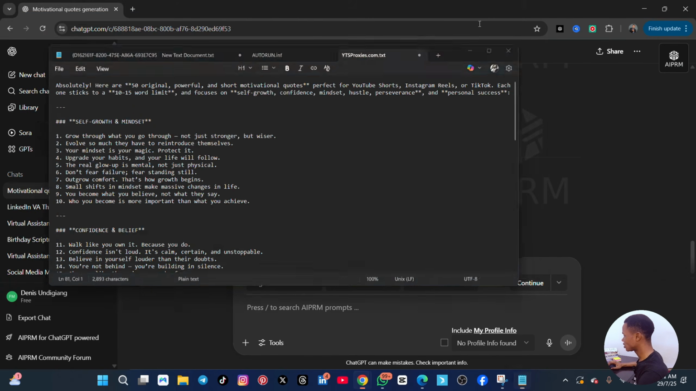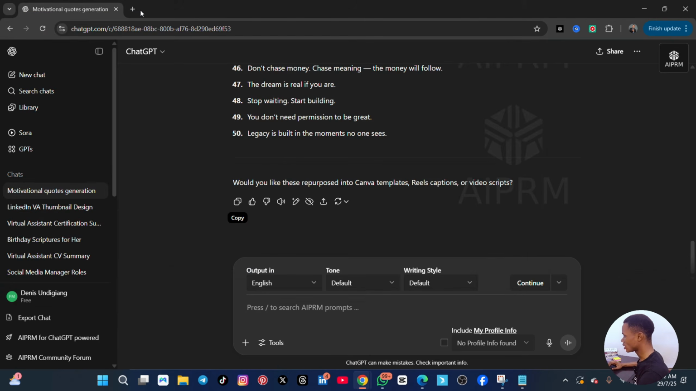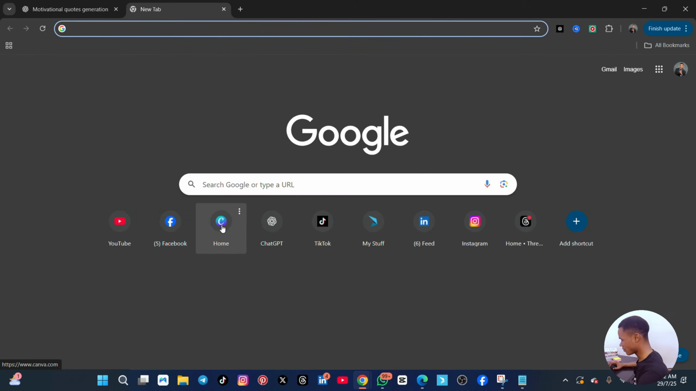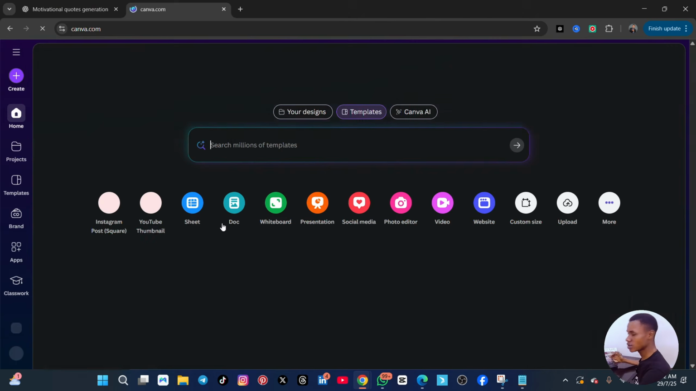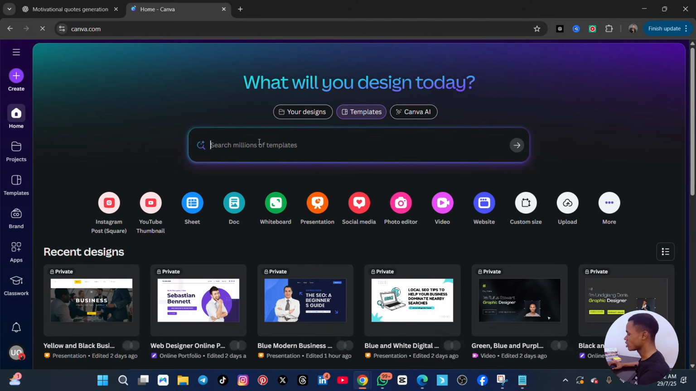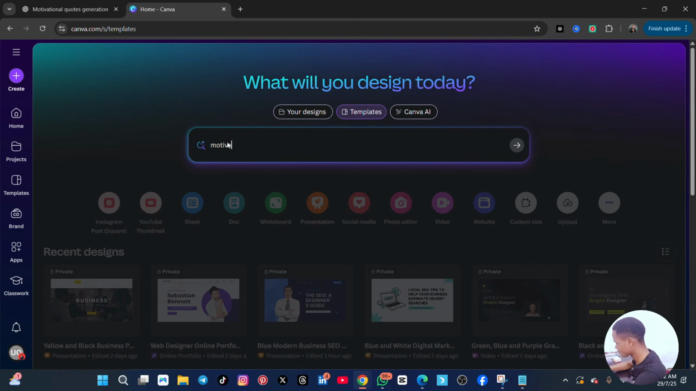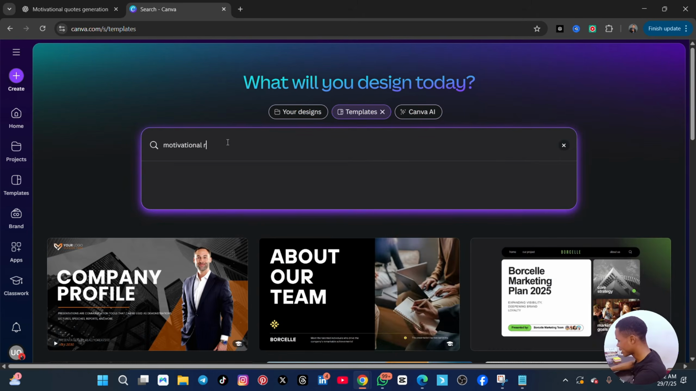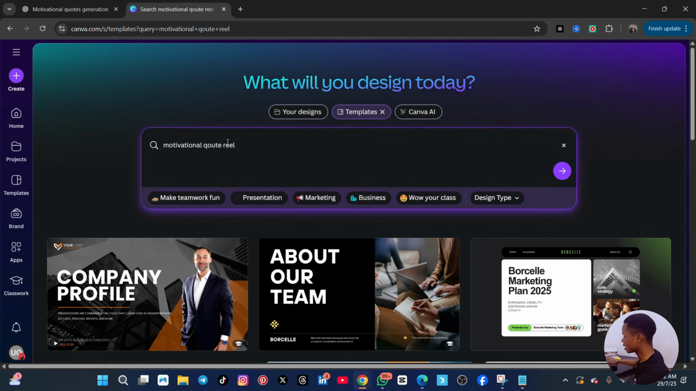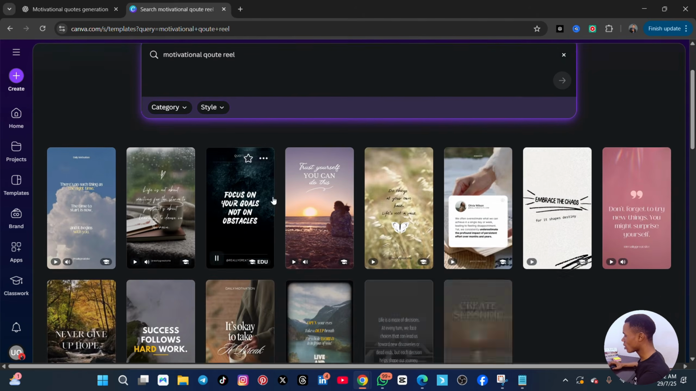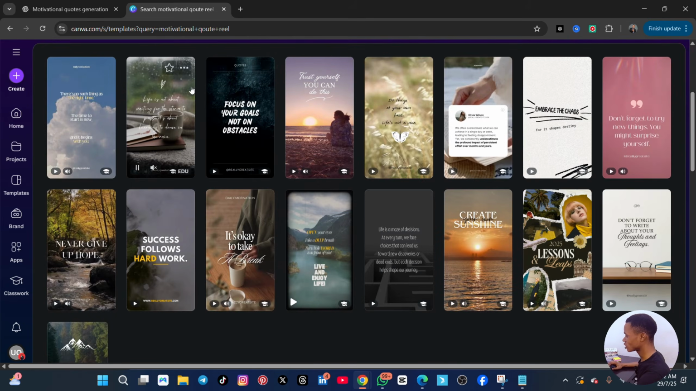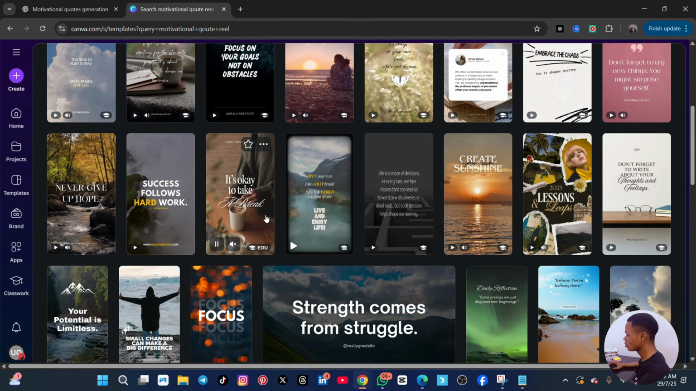The next thing to do is we need to go to Google again, and then go to canva.com. You can have it as an app on your phone, or you can just go to canva.com. Whether you're using a pro or a free one, you can actually get this done. So we are going to look for motivational quotes reel. Click on enter, and then it's going to come up. Of course, you are going to see that we have a lot of motivational templates here.